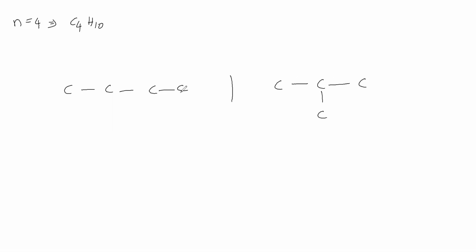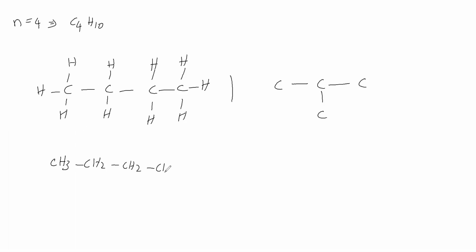Single bonds we have given. That arrangement of carbon atoms we have drawn like this. Then we will give hydrogens. This carbon is having one bond, therefore it has to make 3 more bonds with 3 hydrogens. This carbon is having 2 bonds left and right, and therefore it is in need of 2 more hydrogens. This carbon is making 2 bonds with the 2 hydrogens. This carbon is making 3 bonds with 3 hydrogens. The condensed formula we can write: CH3, CH2, CH2, CH3.